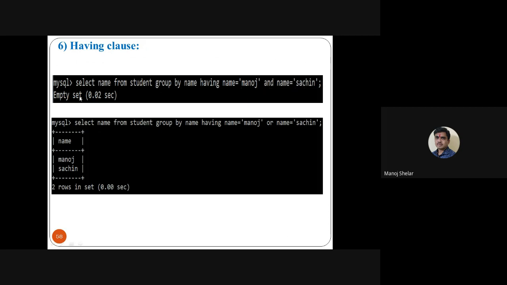So here an empty set. But in case of the or, select name from student group by name having name is equal to Manoj or name is equal to Sachin. First output of the group by is what? Manoj. Manoj equal to Manoj match? Yes. Manoj equal to Sachin match? No. True, false. At least one true, result true, so display Manoj. Second, Rajnil. Manoj equal to Rajnil match? No. Sachin equal to Rajnil match? No. Both conditions false, no result. Third, Manoj equal to Sachin match? No. Sachin equal to Sachin match? Yes. False, true. At least one condition true, result is true. So result is what? Sachin.